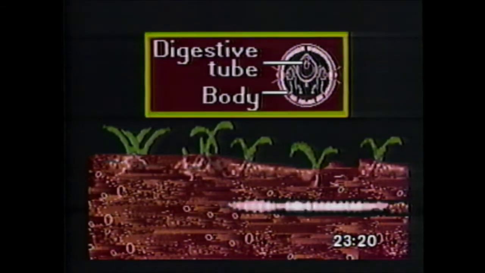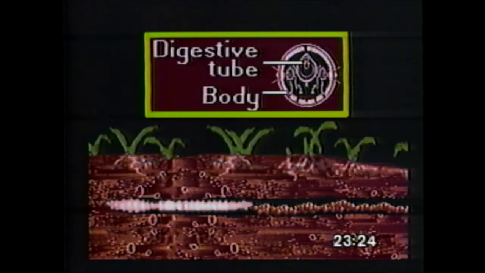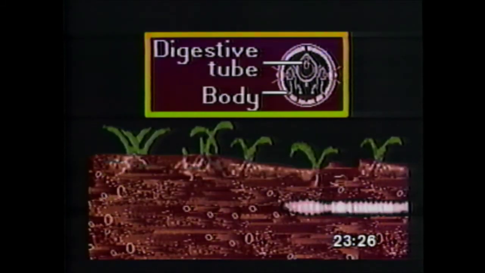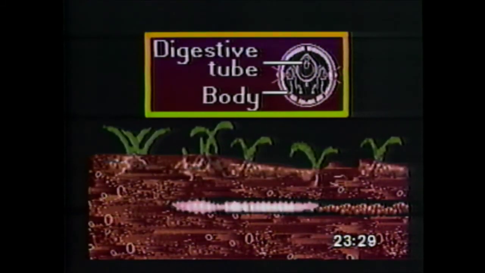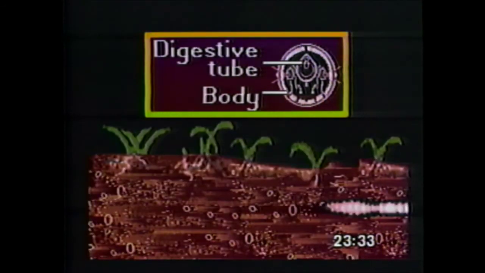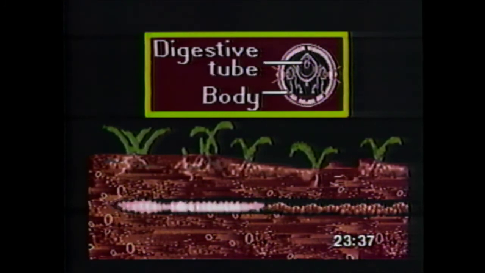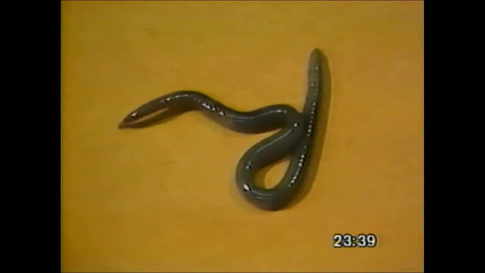An earthworm is like a tube within a tube. The long segmented body is 1 tube. Within this is the long digestive tube through which the food passes. The digestive tube is open at both ends, and food passes in at one end, and the undigested remains pass out at the other. Worms tunnel by swallowing the soil.